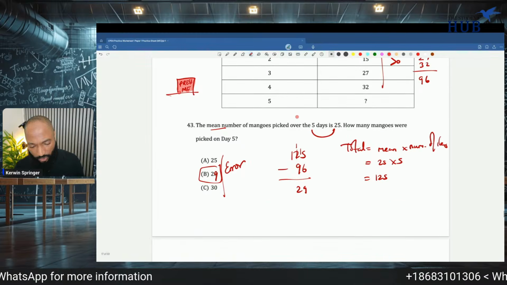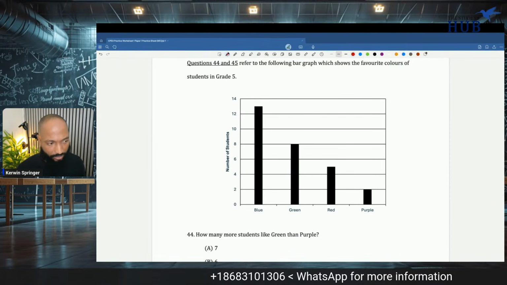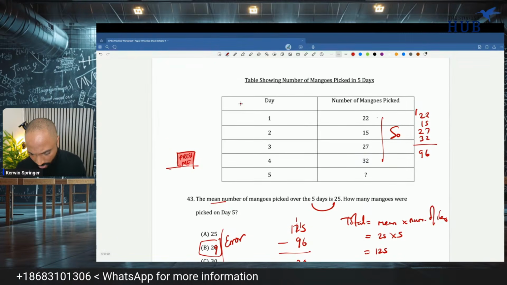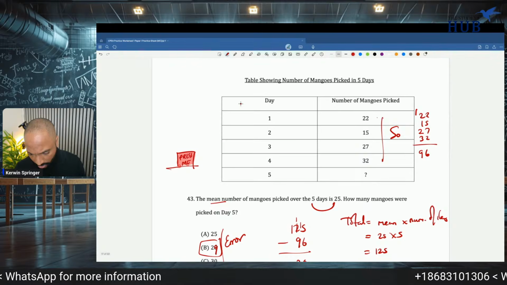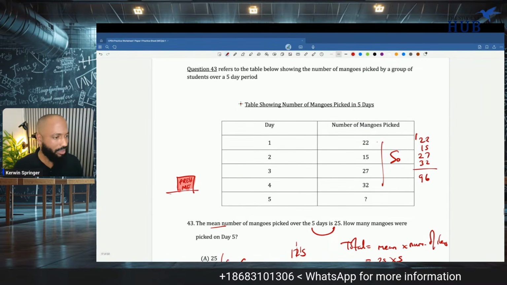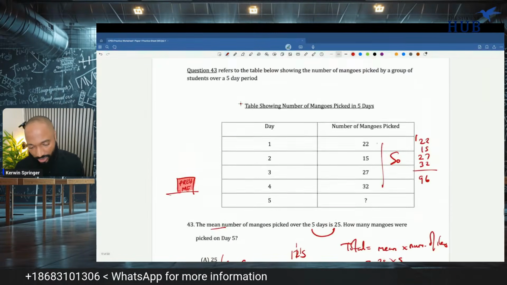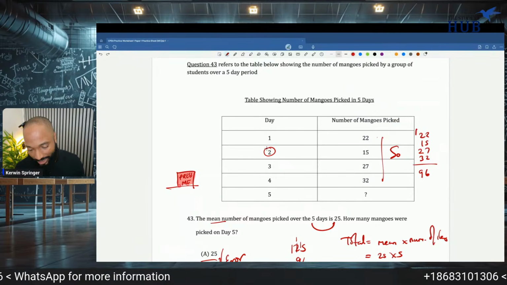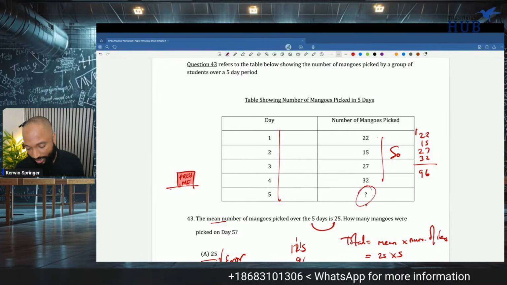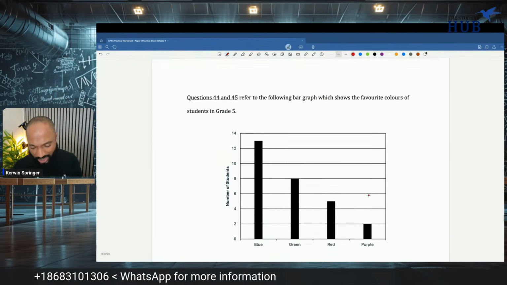Focus. The table shows the number of mangoes. Somebody is saying it's 2 days, but no, this doesn't mean 2 days have 15. This means this is day 2. 1 day has 15. These are the 5 days. 1 day is missing. So that's the way to do it. You get the total. I did a couple of videos on TikTok like this. Yeah, so this is a SUAD question.